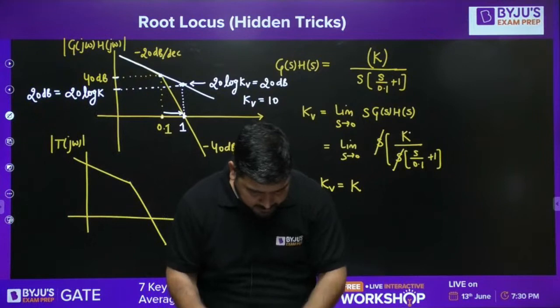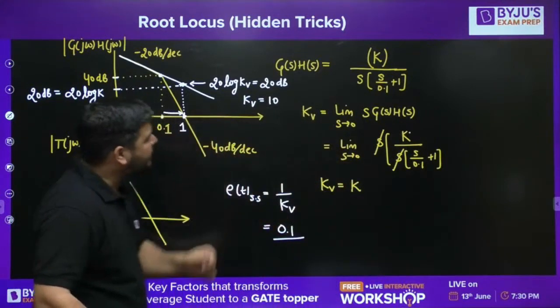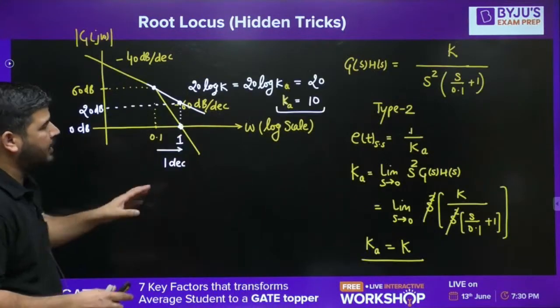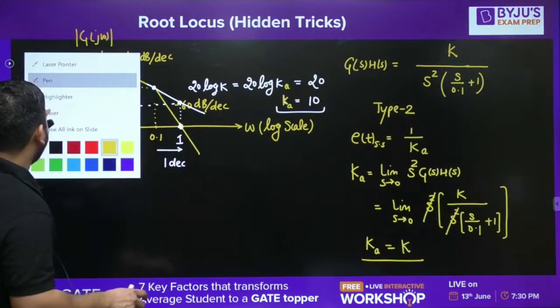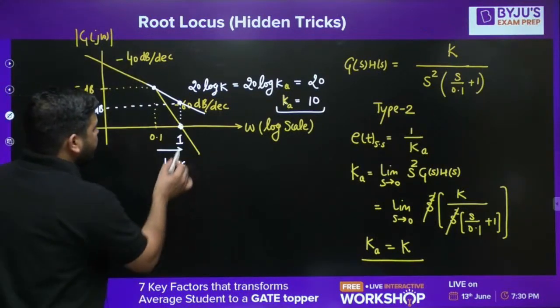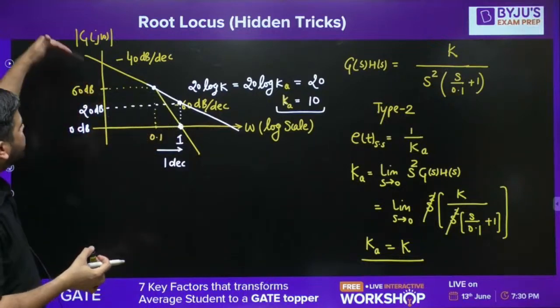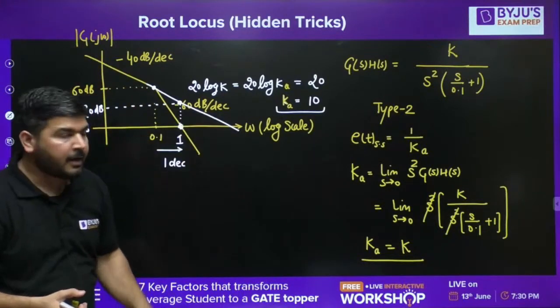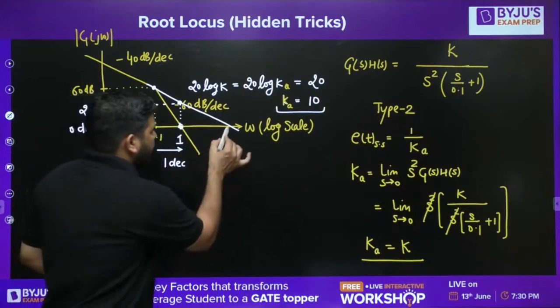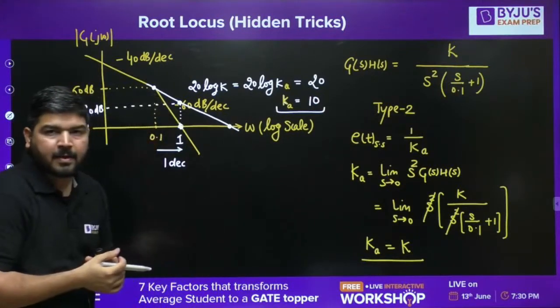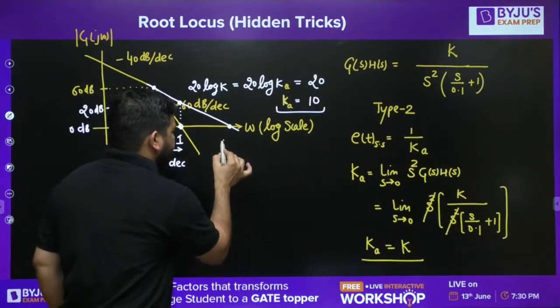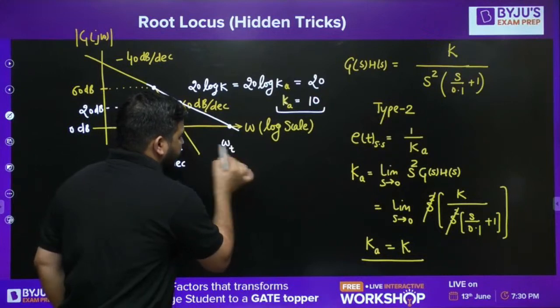Now, there is one interesting point that I want to ask you. Let's say the system is type 2. This is your homework and you can comment in the comment section. If I extrapolate the initial line in a type 2 system, what is this frequency? Let's call it omega t.